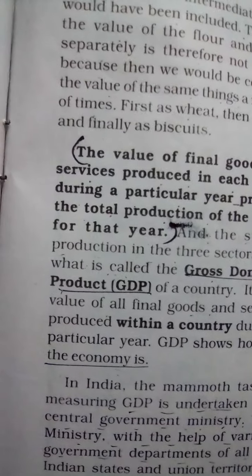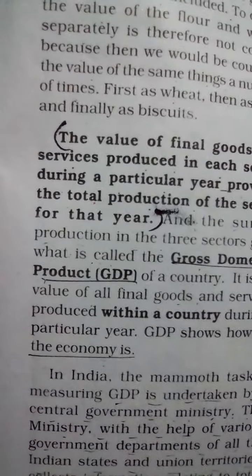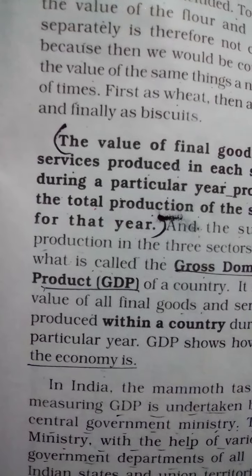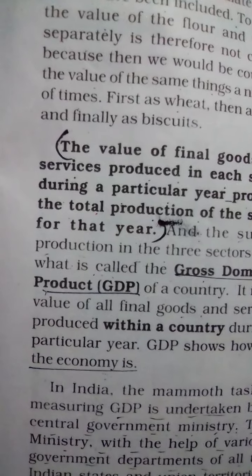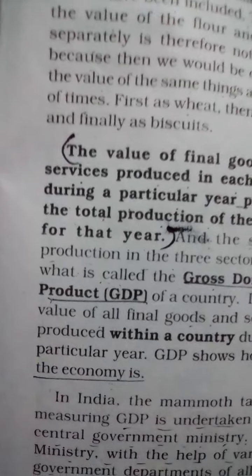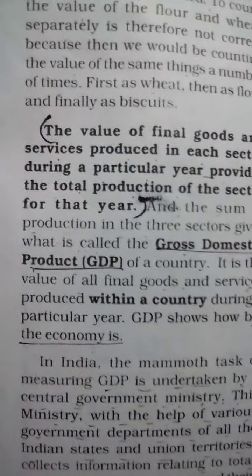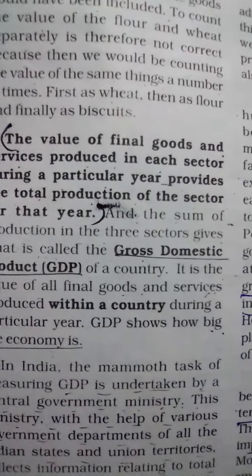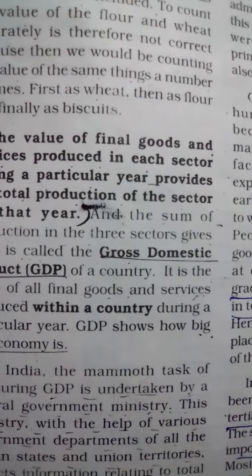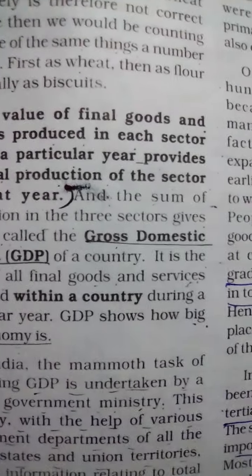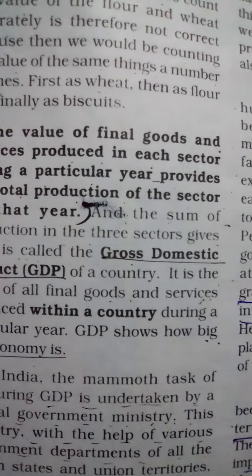To produce a good, suppose aloe vera, the aloe vera is produced by A, and he sold this for rupees 50 to B, that is in the secondary sector, who sells it for rupees 80.